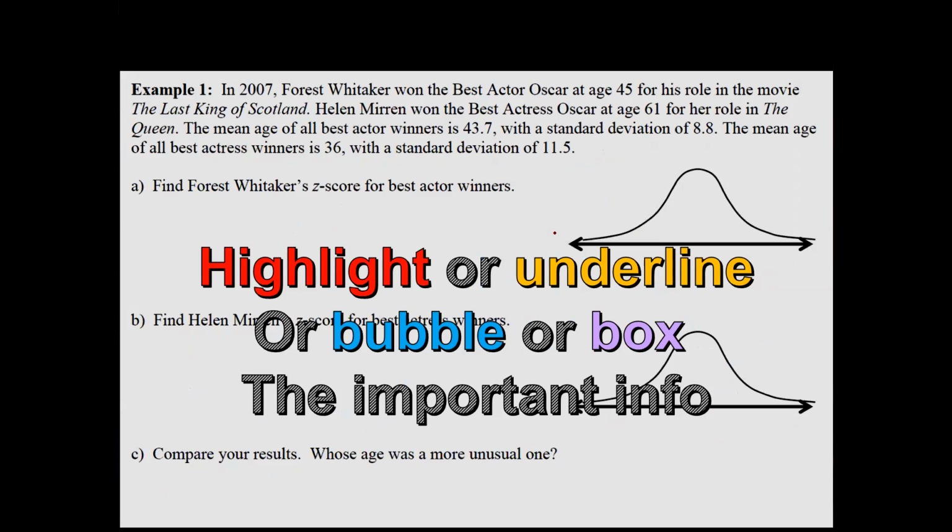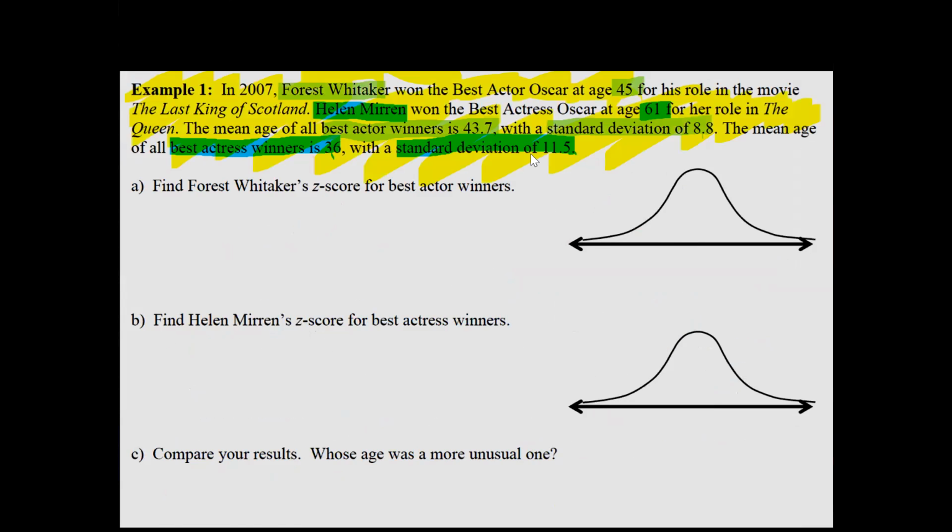All right, so we're going to talk about example 1. You're going to need a highlighter, and you're going to be underlining, bubbling, and boxing the important information. So go ahead and read example 1, and highlight, underline, bubble or box the important information because there's a lot of numbers and a lot of things going on at once. All right, so let's take a look at this.